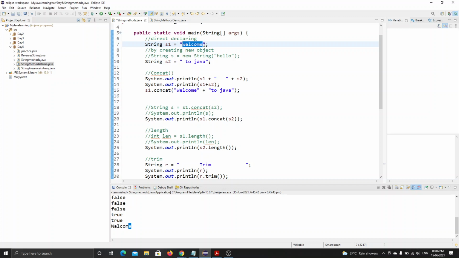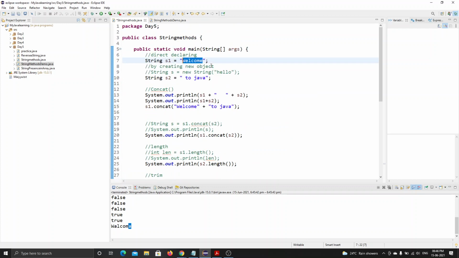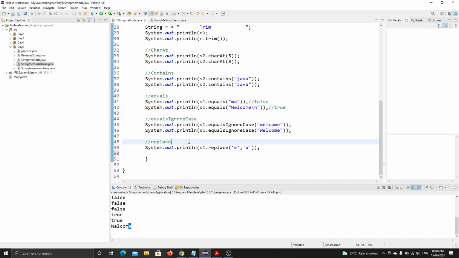If I write welcome to, I will declare it here with another string name, t is equal to welcome to India.